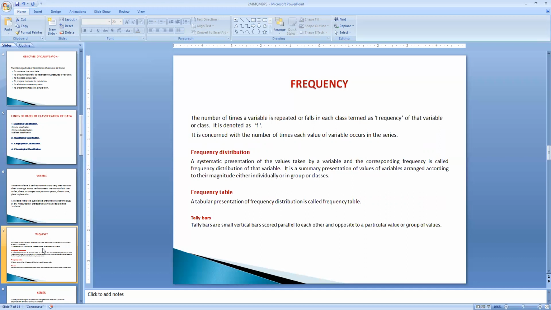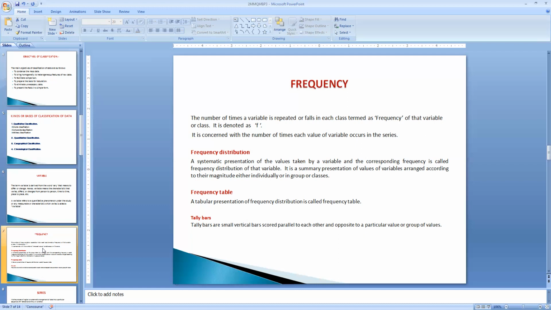For example, how many students have secured 90 marks? If it is 10, if it is 15, the repetition of the numbers is called frequency. The number of times the variable is repeated, or varies, is expressed in the form of frequency.